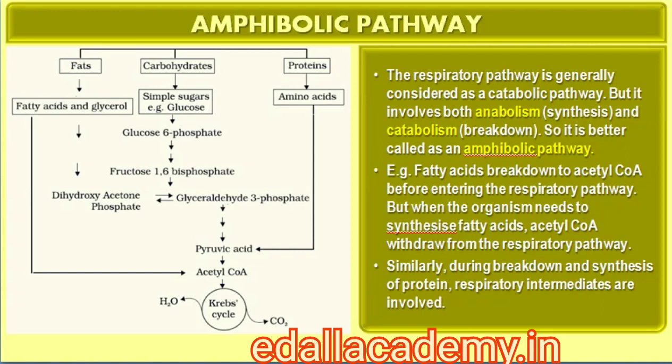Similarly, during breakdown and synthesis of protein too, respiratory intermediates form the link. Breaking down processes within the living organism is catabolism, and synthesis is anabolism. Because the respiratory pathway is involved in both anabolism and catabolism, it would be better to consider the respiratory pathway as an amphibolic pathway rather than as a catabolic one.